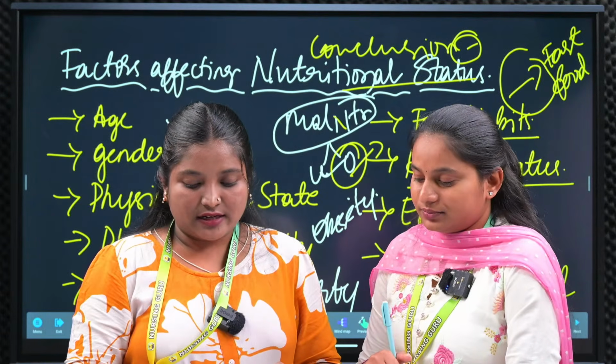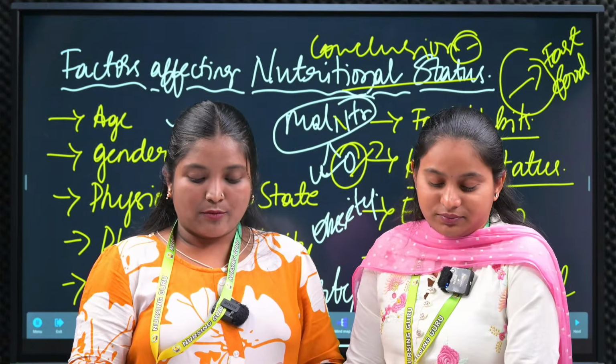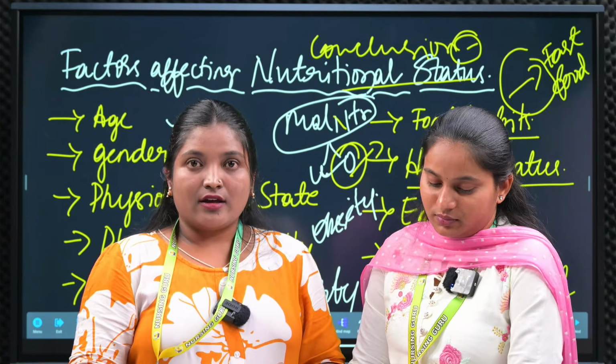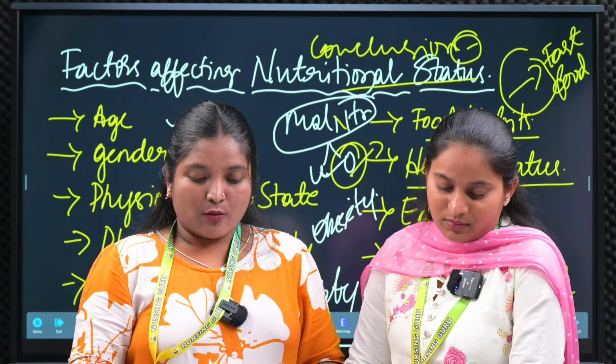Okay, next one, list down the sources of carbohydrates. Okay, rice. Then monosaccharides means what? One structured chemical bonding will be there; mono means single.